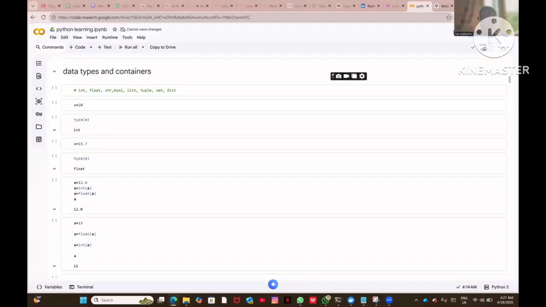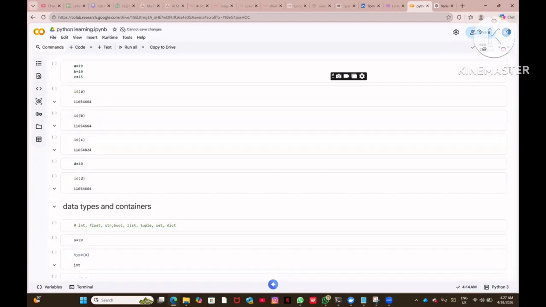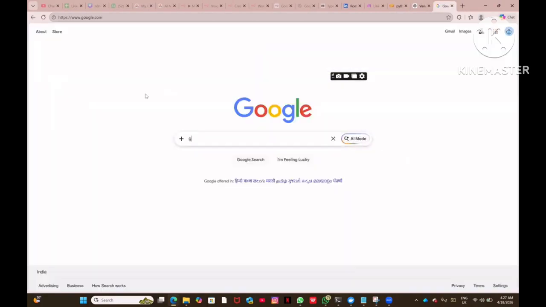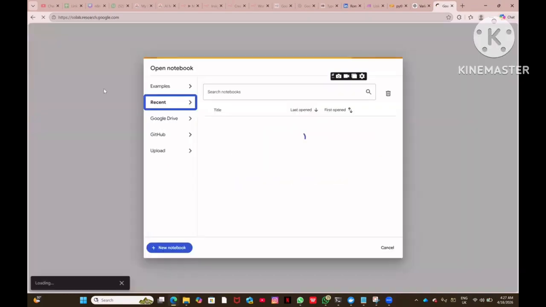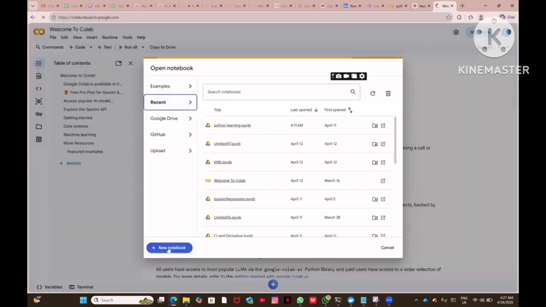Before starting, I want to quickly tell you how you will write Python. I'm sharing my screen. The easiest way to write Python is Google Colab. I have opened Google Colab here, and from there you can write Python code. How do you open it? Just search Google Colab in Google, click it, and it asks you to create a new notebook. You can create a new notebook and start writing.